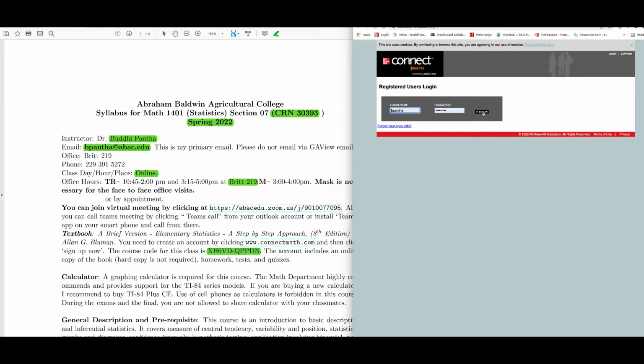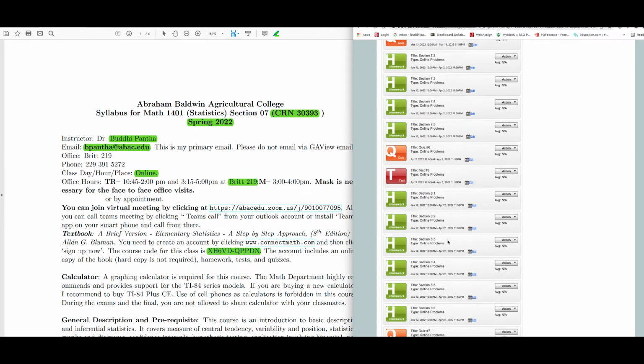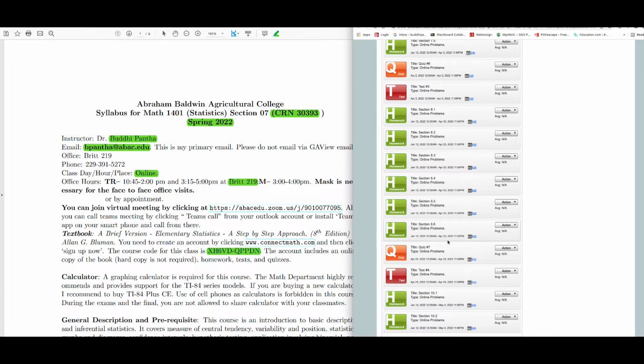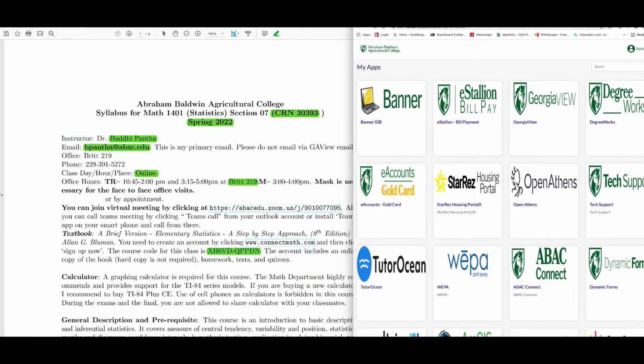Okay, guys. So once you create an account, you will set up your account, and then once you log in with your ID and password, don't forget your ID and password. This is what you will see. Okay, I will click that, and then you see all the homework and test and quiz there. Okay, guys. So this is how you set up your Connect Math account.